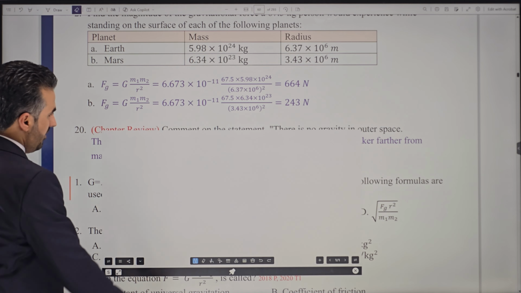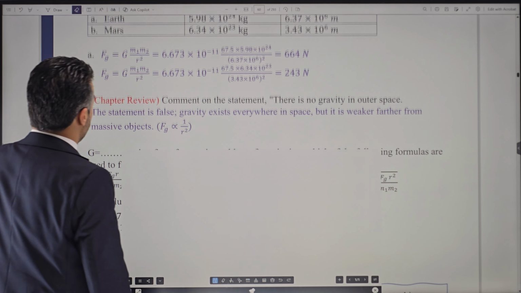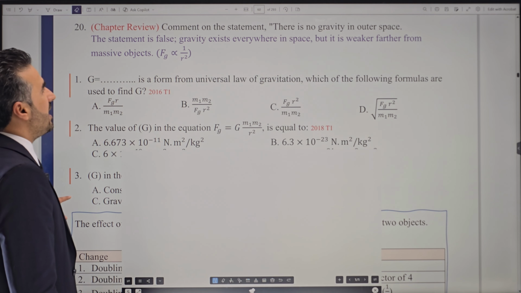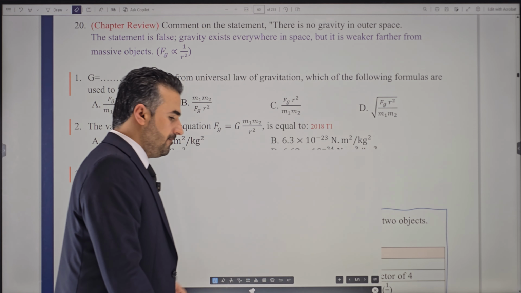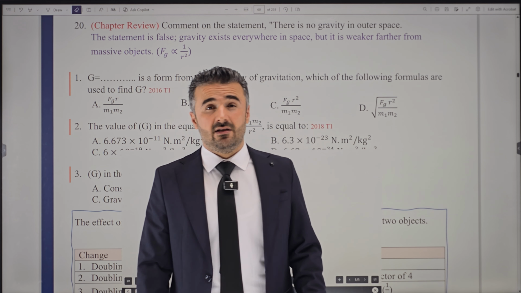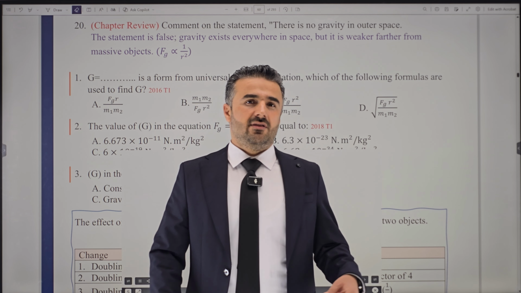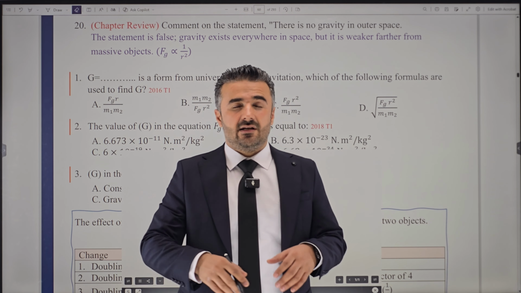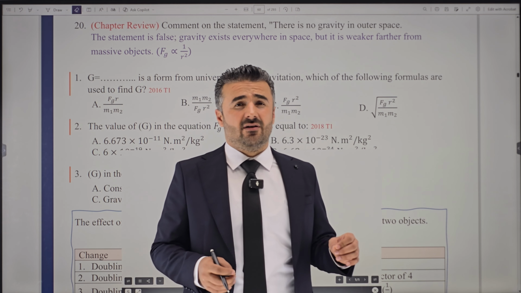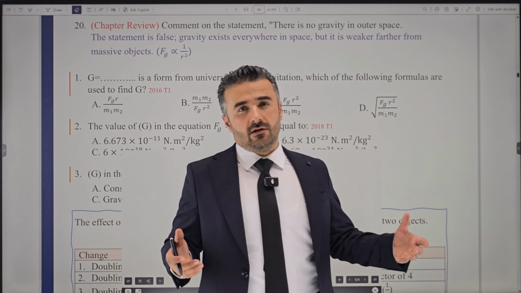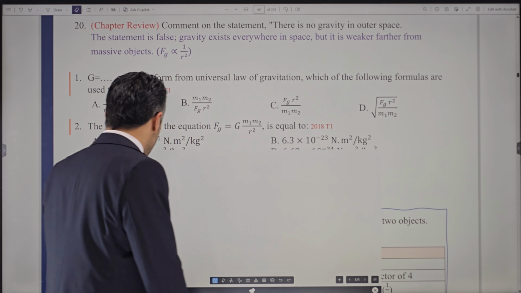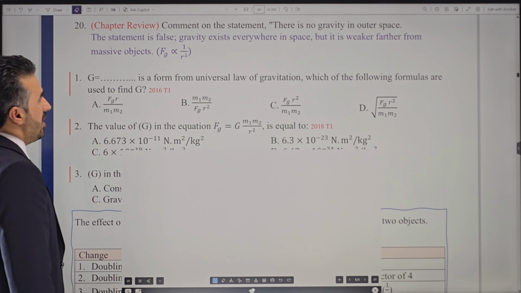All right, what else do we have next? We have a question that says, comment on the statement, there is no gravity in outer space. What do you think about this? Can we say it is true that there is no gravity in outer space or at the edge of the universe? The answer is no. We said gravitational force exists between any two objects because of their masses, no matter how far. But clearly, the further they are, the weaker the force of gravity. But we can never say there is no force of gravity, no matter where.